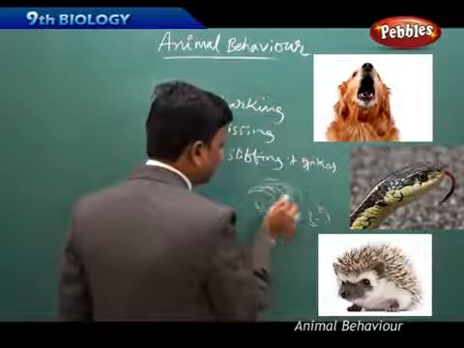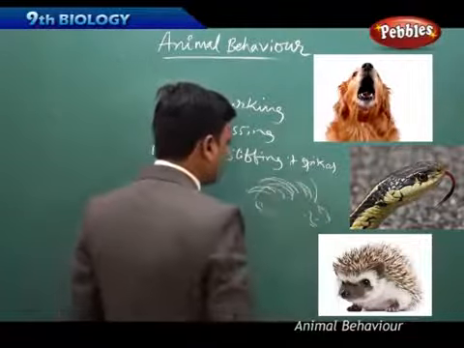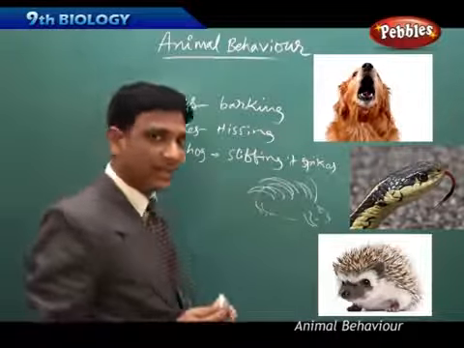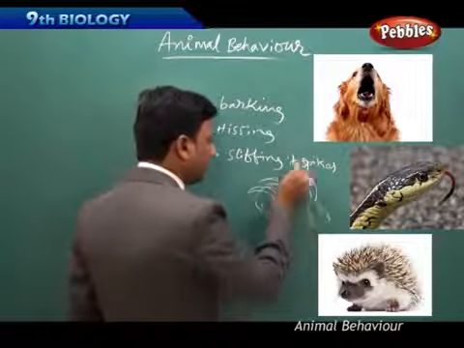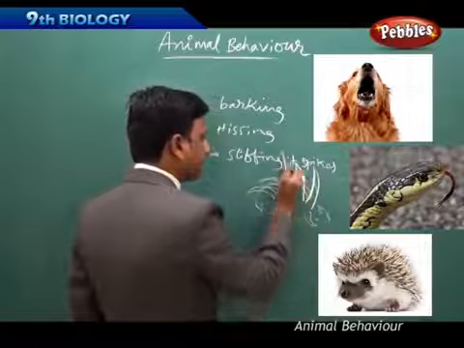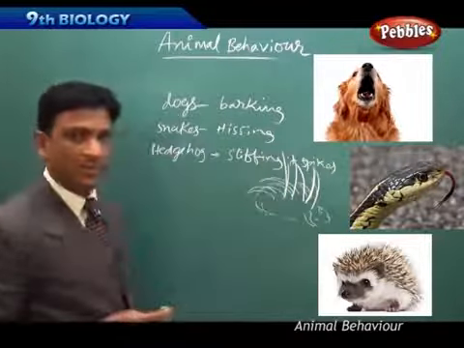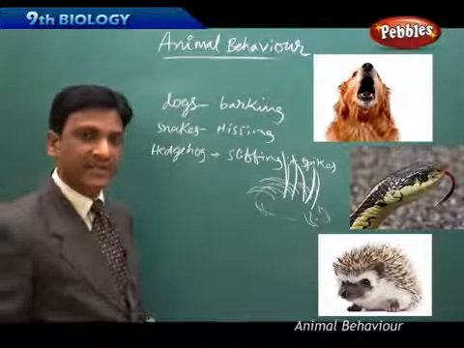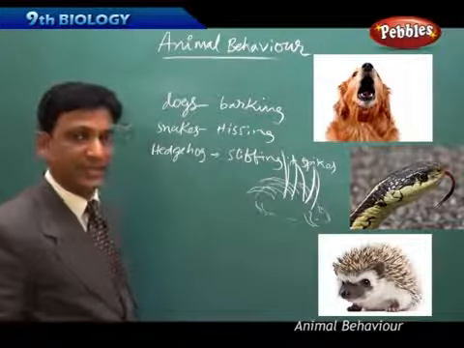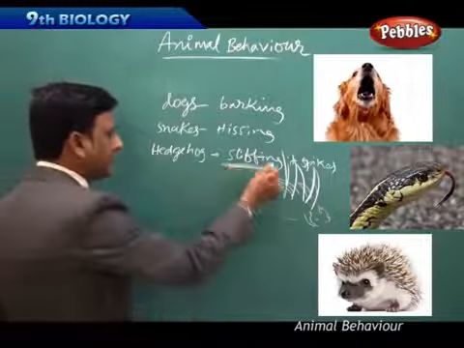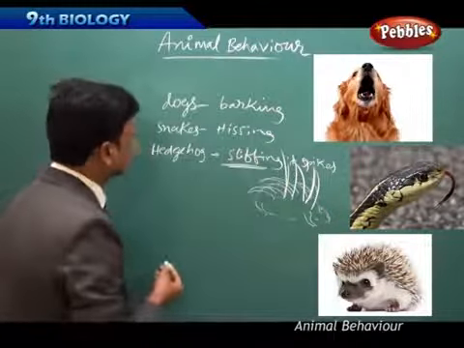It will have spikes like this. So when it faces the enemy, when an enemy comes close to it, it makes its spikes stiffen this way. All the sharp spines come out of the skin and the enemies get threatened by the sharp spines. So as a defense mechanism, they show that stiffening of their spikes.